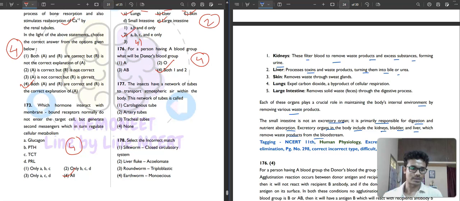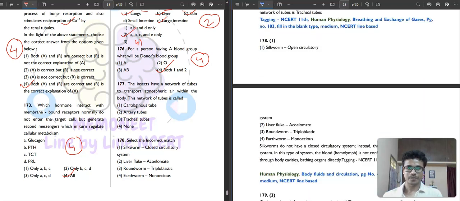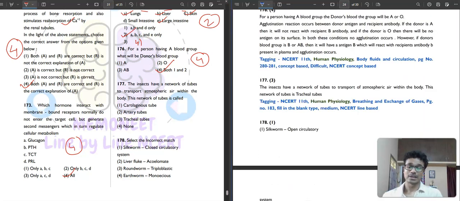Then question number 177. It is saying that insects have a network of tubes to transport atmospheric air within the body. This network of tubes is called cartilaginous tubes, artery tubes, tracheal tubes, or none. These are tracheal tubes, as the name itself suggests.